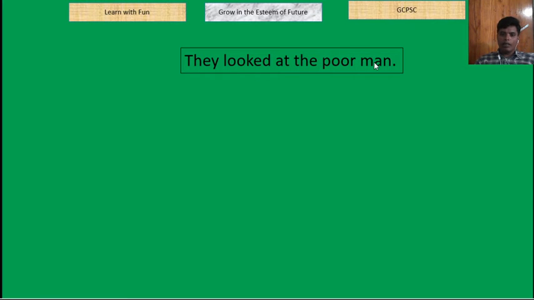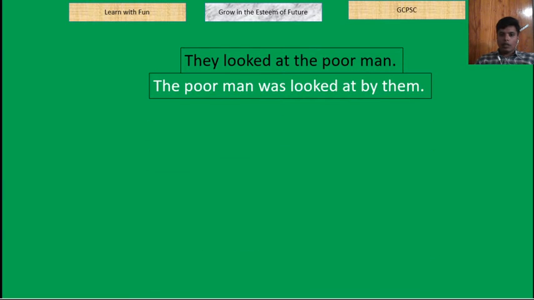So what will happen? The usual thing will happen. That means the preposition at will be with the verb looked. That means no change of at. The poor man was looked at by them. Sometimes the students get puzzled that there are two prepositions at a time. No problem at all, because this preposition is with the verb looked and the by is your preposition of the passive sentence. So the poor man was looked at by them.